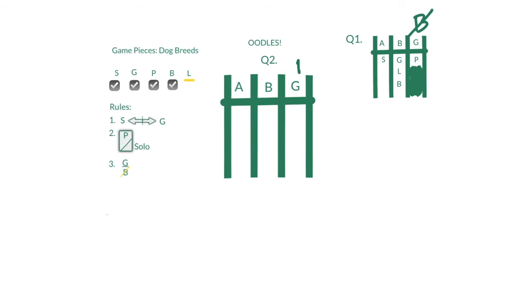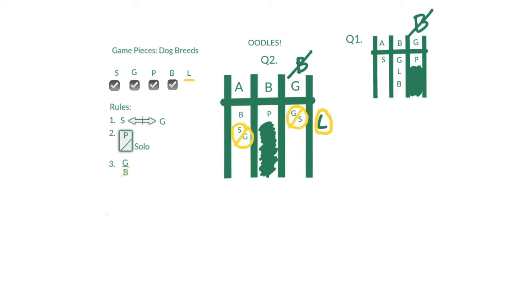Now we've got a could be true except question when P goes into the kennel beta. Well, when P goes into beta, we know that it is solo, so we can shade that out. B is forbidden from gamma, so we know it is forced into A. G and S must be separated, so we'll give them split options between A and G, meaning one will go into A and one will go into gamma, but we don't know which one. They can trade off. And that just leaves our floater L to choose between going into kennels A or G.